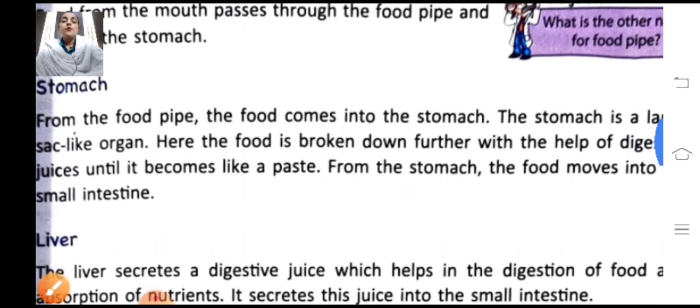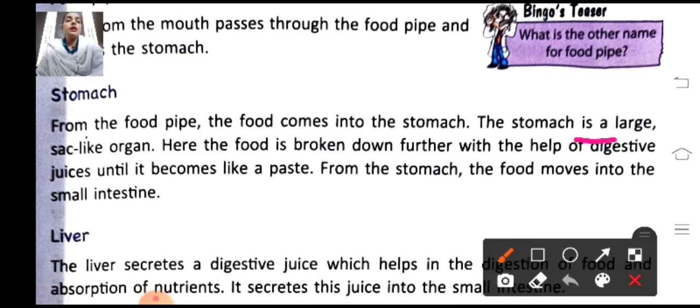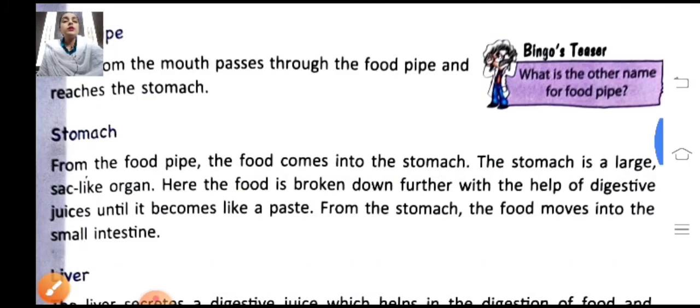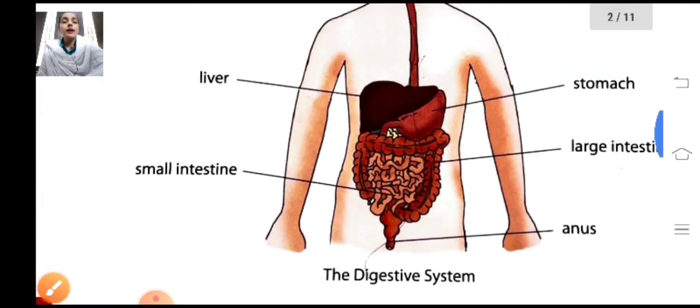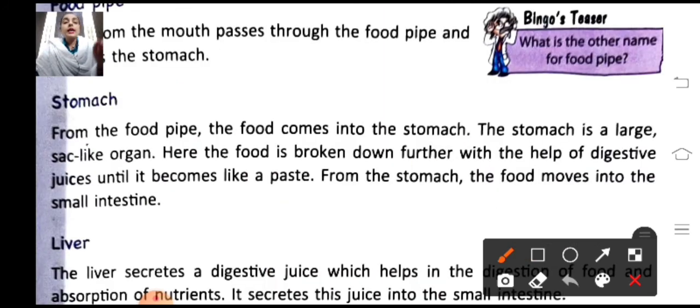Stomach: from the food pipe, the food comes into the stomach. The stomach is a large sac-like organ. As you can see, it is a sac-like structure. Here the food is broken down further with the help of digestive juices until it becomes like a paste.